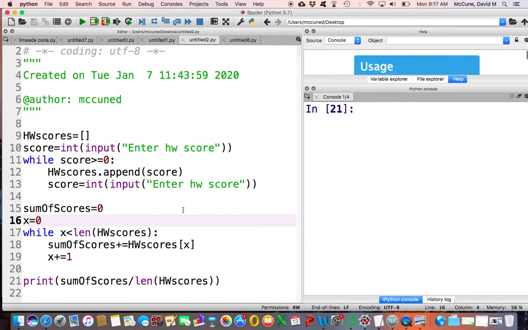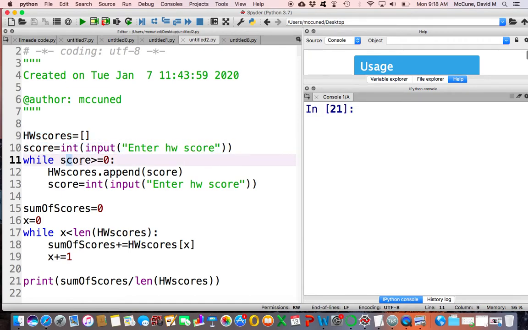So let me just show you this in the code. Lines 9 through 13, this is a way of grabbing homework scores from a user one at a time. This little code segment here is shorter than what was in the previous video. I've streamlined it a bit. In the previous video, the reason I had code that was a little longer was because I wanted to show you things like the idea of a dummy variable, or show you a break statement, things like that. Here though, this is about as short as you can get if you want to grab information from a user one at a time. So I start with an empty list, then I grab a score from them.